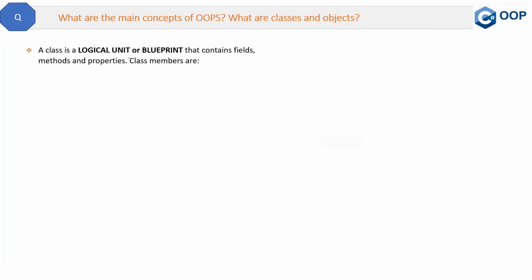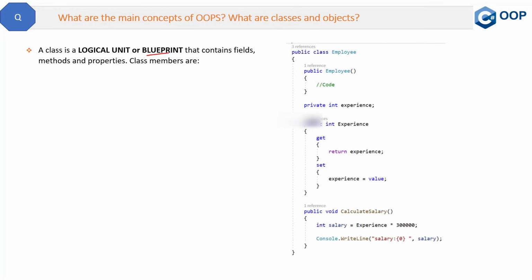A class is a logical unit or blueprint that contains fields, methods, and properties. These are some of the class members. Let's see a code example of a simple class. Here we have an employee class. Now let's see what the important members of this class are. First is a constructor, whose name is similar to the name of the class. Okay. Now what is a constructor?